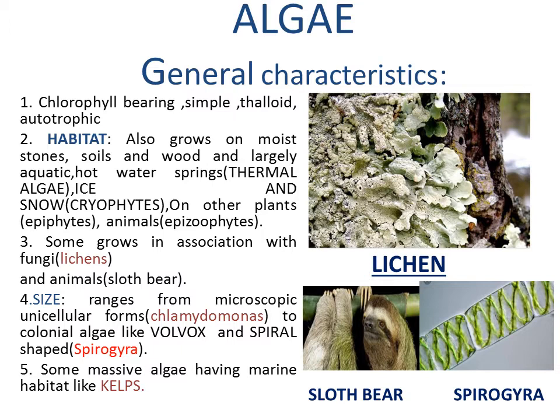Next is the size. If we talk about size, they are microscopic, that is unicellular, only one cell. Example is Chlamydomonas. Some algae grow in colonies, they form colonies. Example is Volvox. And some are spiral shaped, you can see in the picture Spirogyra. These are microscopic algae. But some algae are so large, so massive, approximately 50 to 60 meters long. They are called kelps. So this was about the general characteristics of algae.